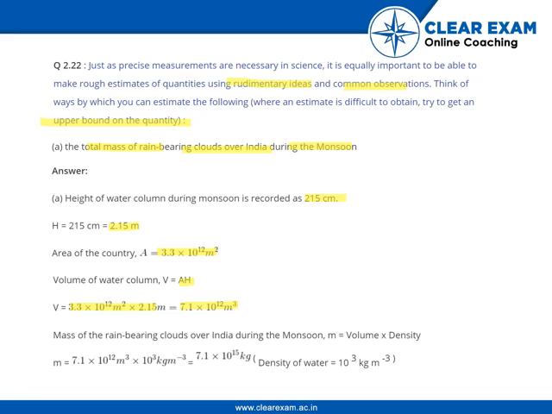Therefore, mass of the rain-bearing clouds over India during monsoon would be volume into density. We got the volume as 7.1 into 10 to the power 12, and the density, we know that of water, is 10 to the power 3 kg per meter cube. So the answer would be 7.1 into 10 to the power 15 kgs.